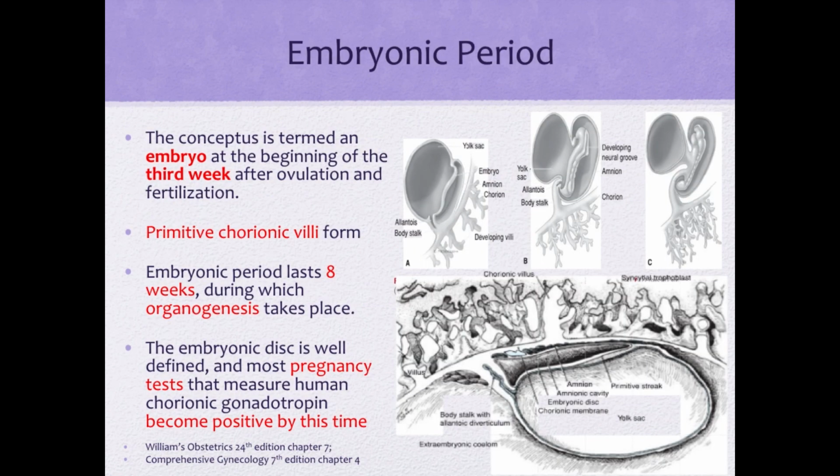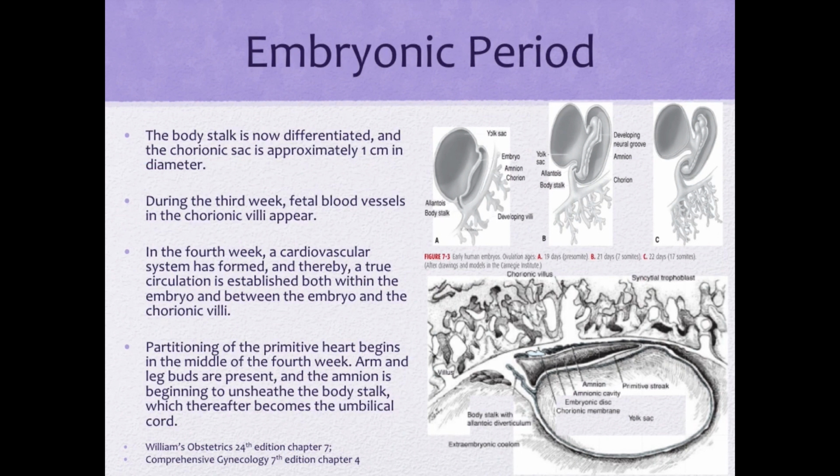The conceptus is termed an embryo at the beginning of the 3rd week after ovulation and fertilization. Primitive chorionic villi form at this stage. Embryonic period lasts about 8 weeks, during which organogenesis takes place. The embryonic disc is well defined, and most pregnancy tests that measure human chorionic gonadotropin will become positive by this time. The body stalk is now differentiated during the embryonic period, and the chorionic sac is approximately 1 centimeter in diameter. During the 3rd week, fetal blood vessels in the chorionic villi appear.